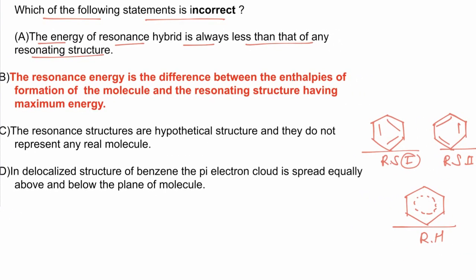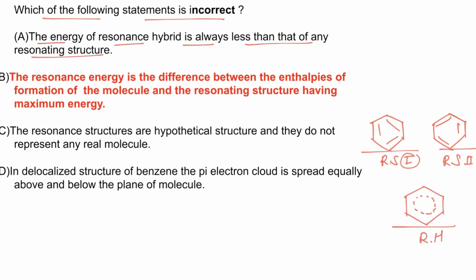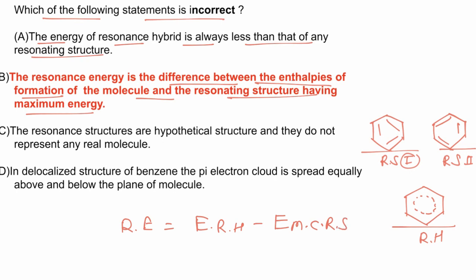Now the second statement: the resonance energy is the difference between the enthalpy of formation of the molecule and the resonating structure having maximum energy. This is incorrect. Actually, resonance energy is the energy of the resonance hybrid minus the energy of the most stable or most contributing resonating structure. So statement 2 is incorrect.